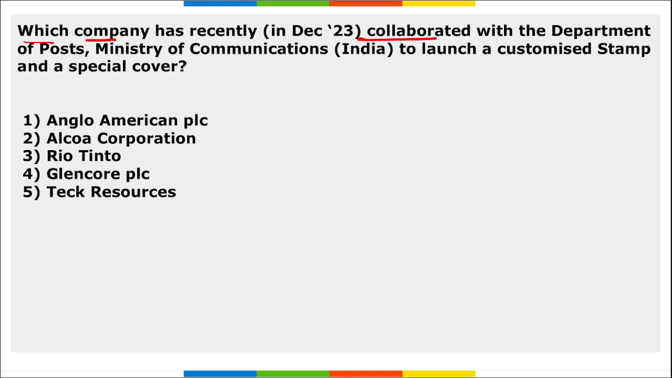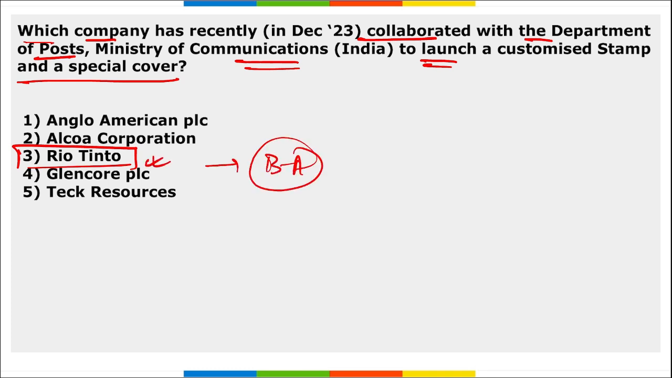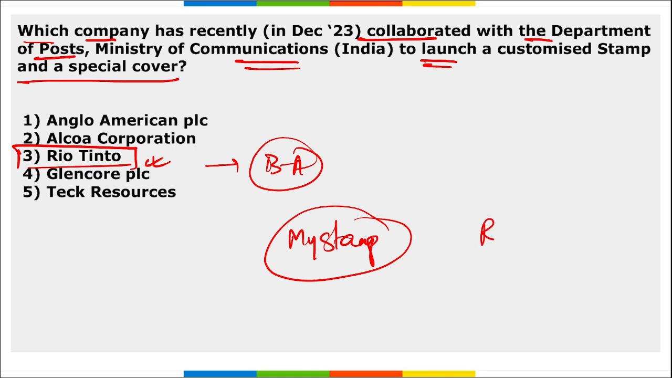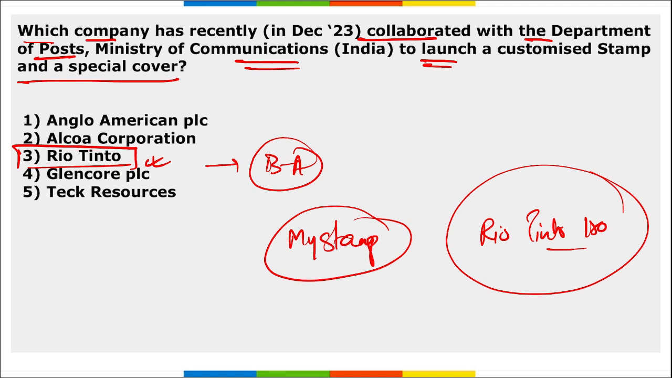Next, which company recently collaborated with the Department of Posts, Ministry of Communication to launch customized stamp and special covers? Which is that? It is Rio Tinto. Rio Tinto is the name of the company. This is a British Australian multinational metals and mining company, and they have launched a customized My Stamp and a special cover called Rio Tinto 150 in collaboration with the Department of Posts, Ministry of Communication under the Government of India, and the stamp commemorates the 150th anniversary of Rio Tinto, which was founded in 1873.